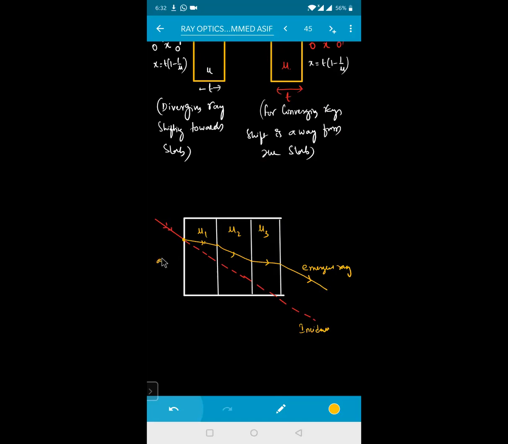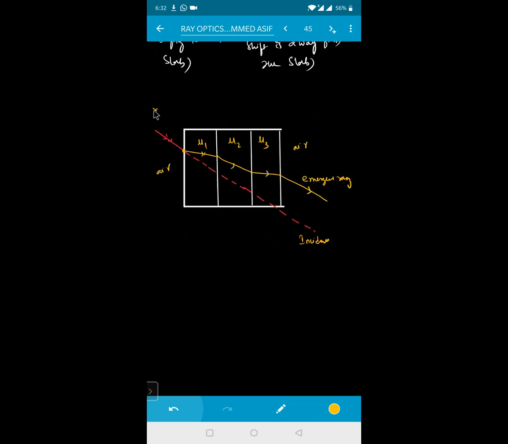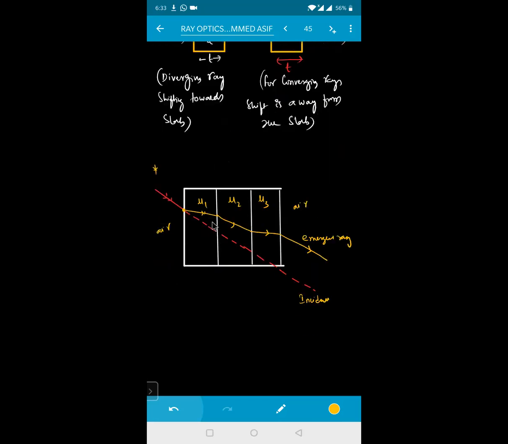If the medium here is air and here also the medium is air, the emergent ray will be parallel to the incident ray. That point you need to remember. So for refraction at plane and parallel faces, whenever the incident and emergent rays are in the same medium, they are always parallel to each other.